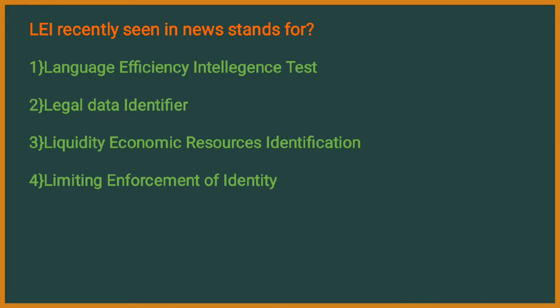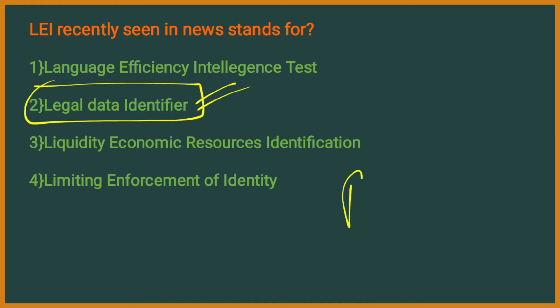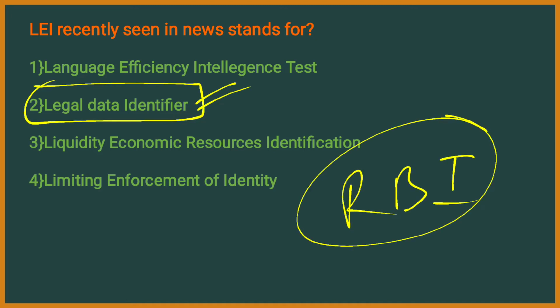LEI, recently seen in news, stands for: Language Efficiency Intelligence Test, Legal Entity Identifier, Liquidity Economic Resource Identification, or Limiting Enforcement of Identity. Here the right answer is Legal Entity Identifier. See, this is by RBI. These data are accessible all over the world, that is, from all over the world you can access this data. And you can identify the legal entity from that portal itself.